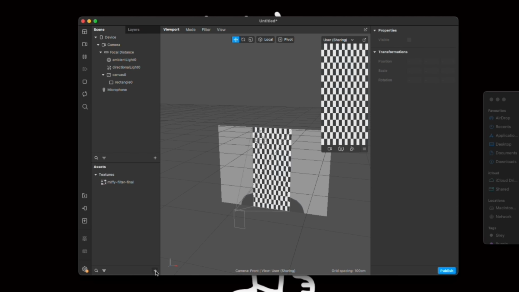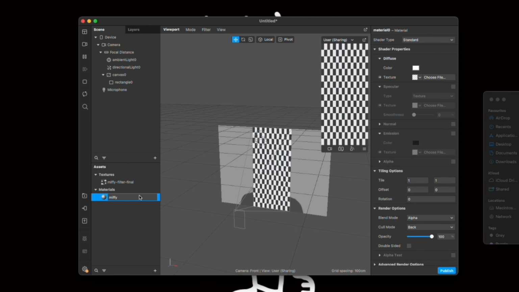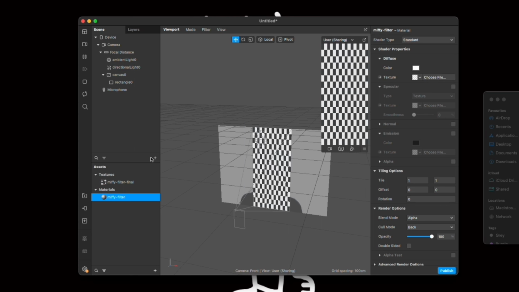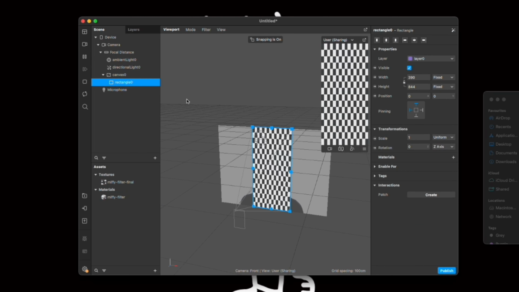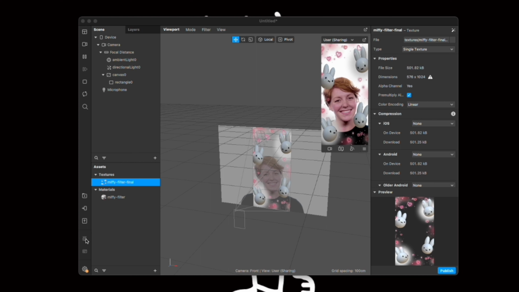Next, you will want to add a material. I will rename mine as Miffy Filter so that I know what it is. You can see all the information there as well that you can play with, like render options, tiling options. But what I want you to focus on is the texture option here, and I want to connect this to my texture asset file. After that, you can go to the rectangle scene, and you want to connect your rectangle to the Miffy Filter material, which is what I did, and bam! That's how you get your filter.